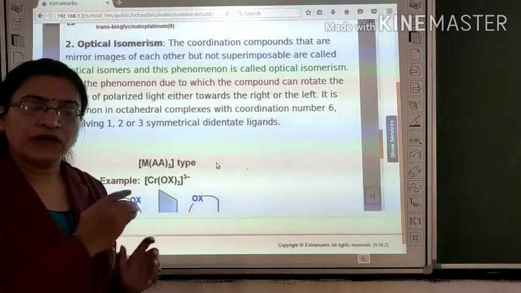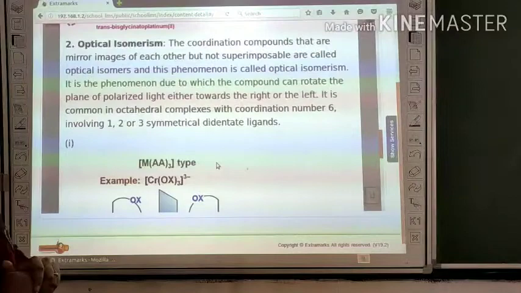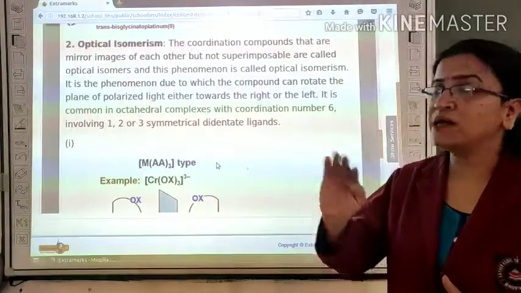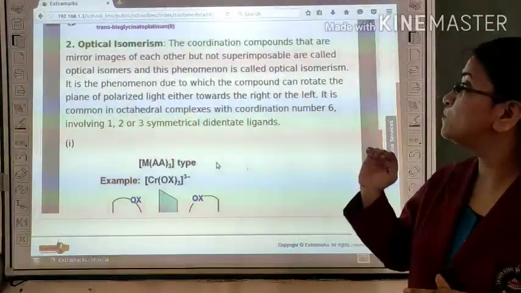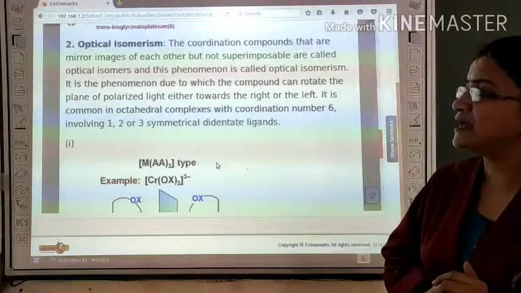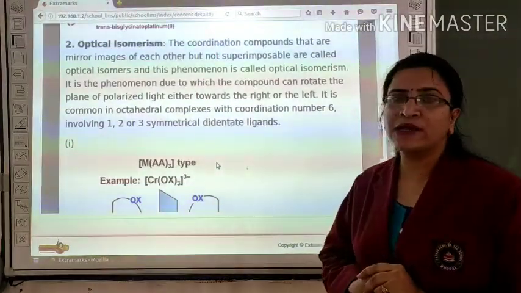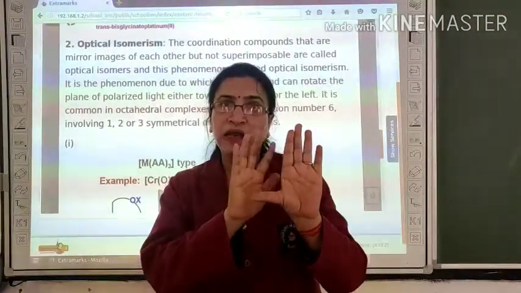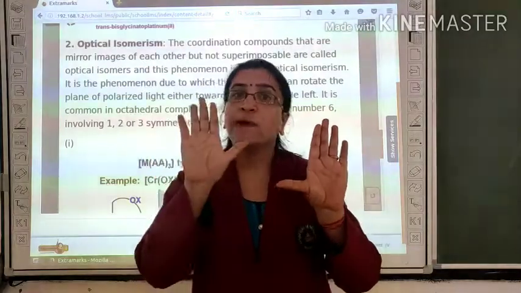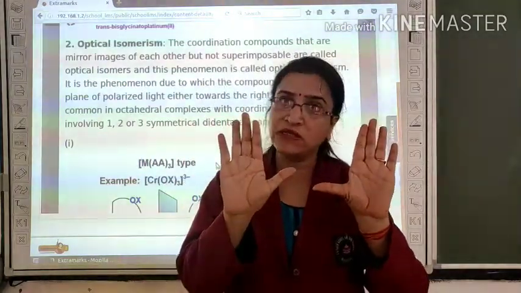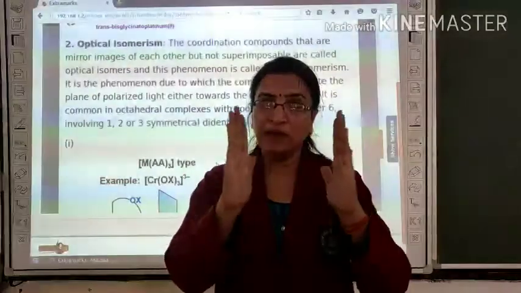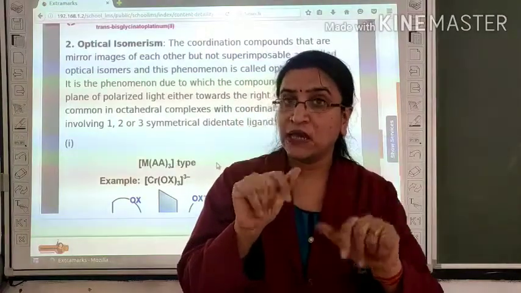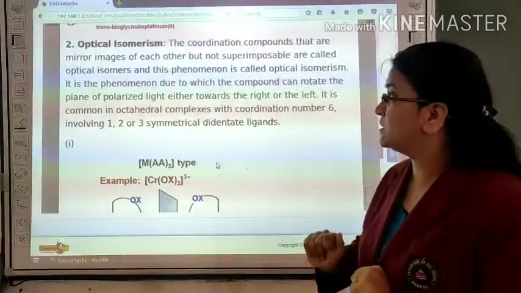Now, the second type of stereoisomerism is optical isomerism. Coordination compounds that are mirror images of each other but not superimposable are called optical isomers, and the phenomenon is called optical isomerism. Look at your hands. This is the left hand, this is the right hand. In the left hand, the thumb is on the right-hand side, but in the right hand, the thumb is on the left-hand side. Both are mirror images of each other but not superimposable. So they show optical isomerism.